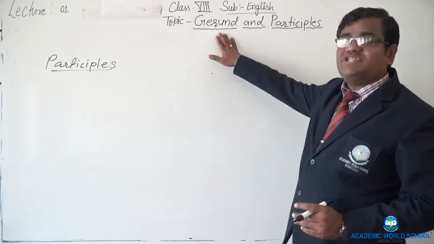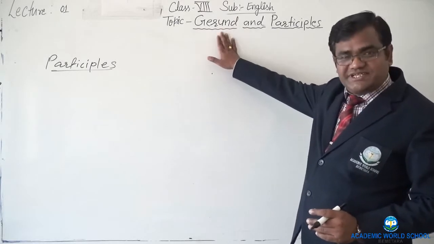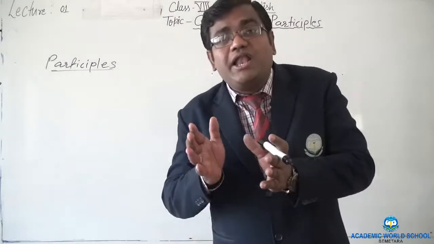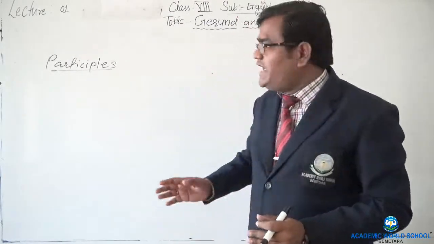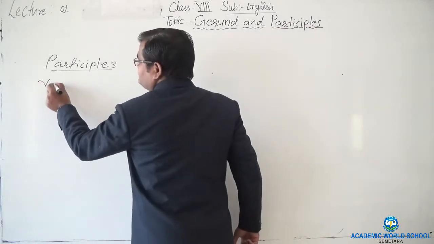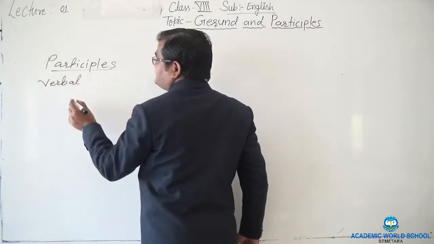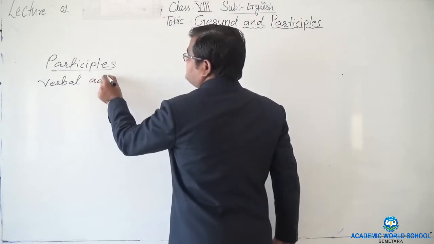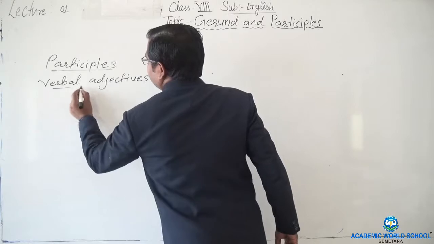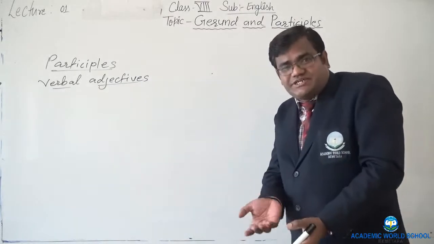Like if we talk about the gerund as the noun of the sentence, they also are called the verbal noun, and here participles are called verbal adjectives.